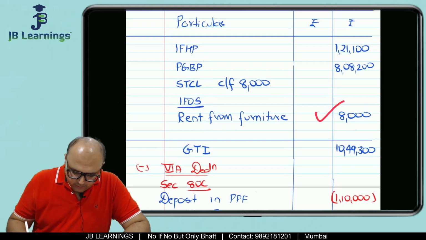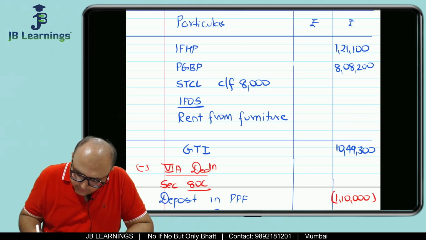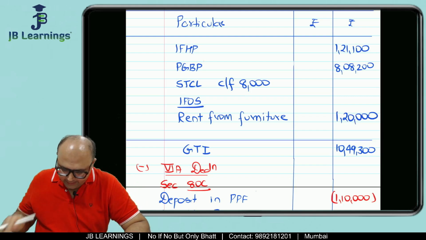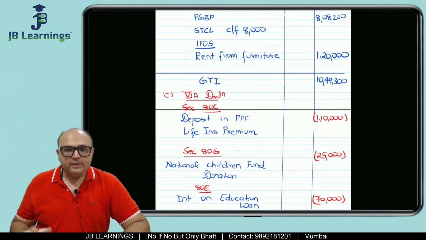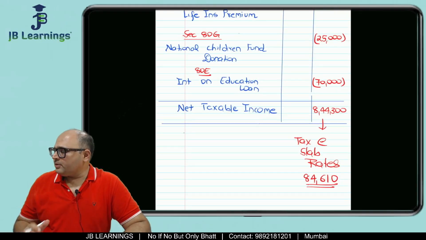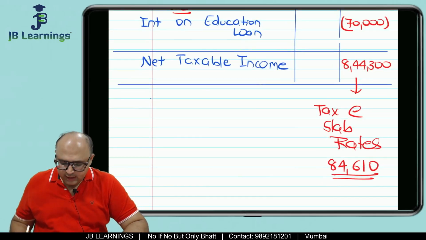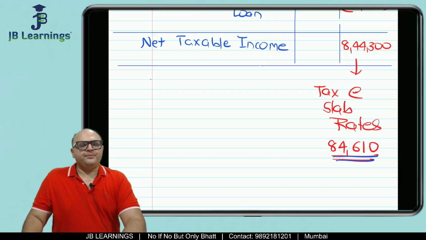Then this is EFOS. EFOS again over here by mistake I have written this much. EFOS should be 1,20,000. Correct. So this would be this much, and then there would be 3 chapter 6's, and then the taxable income would be this much. So in the last case the tax is coming out to be 84,610.